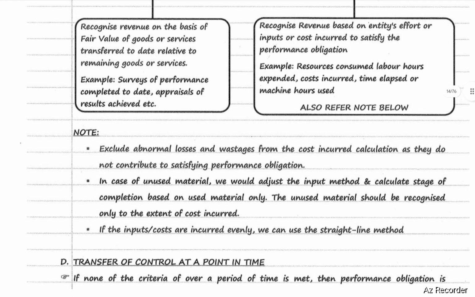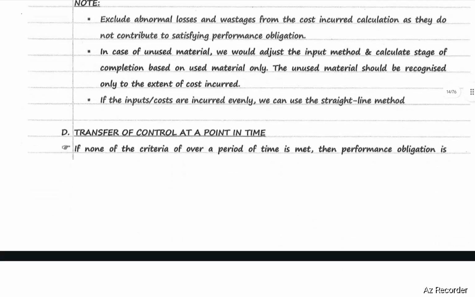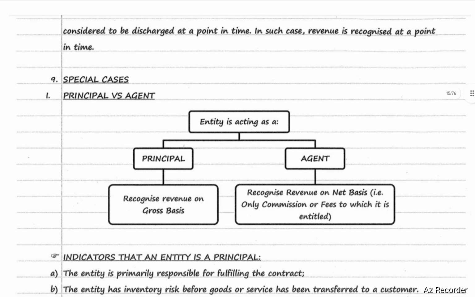Next, transfer of control at a point in time. If none of the three cases of transfer of control over a period of time are satisfied, then the performance obligation is considered to be discharged at a point in time. In such a case, recognize revenue at a point in time only.